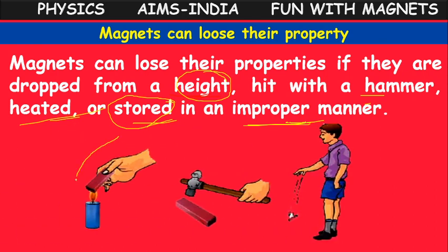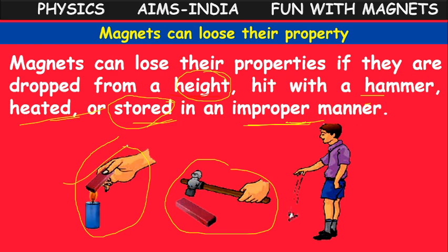Here in the first case, we are heating it. In the second case, we are hitting it. Third case, throwing, dropping from a height. If we do like this, there is a chance that they will lose their magnetic property.